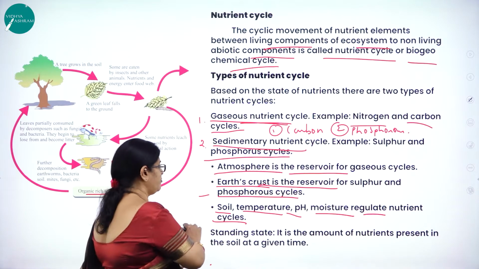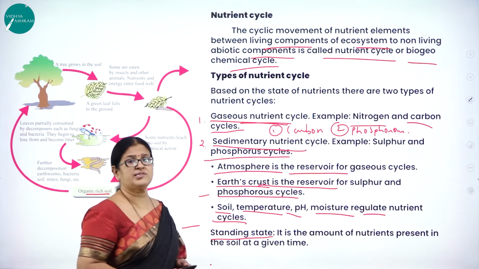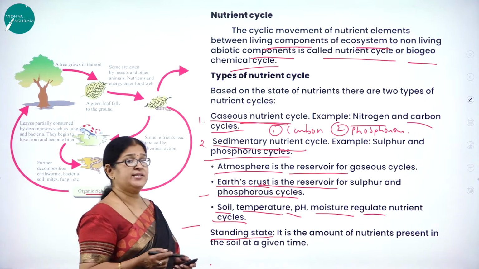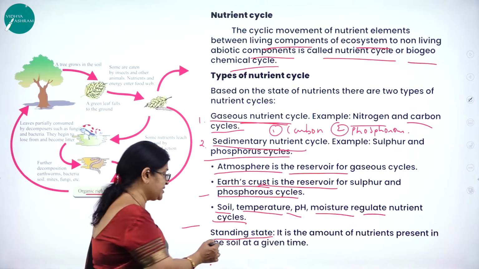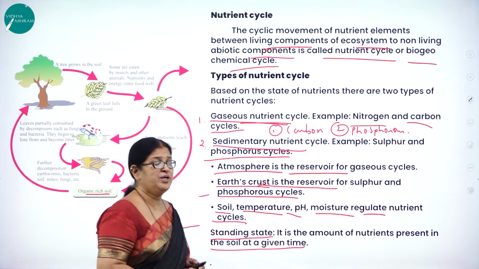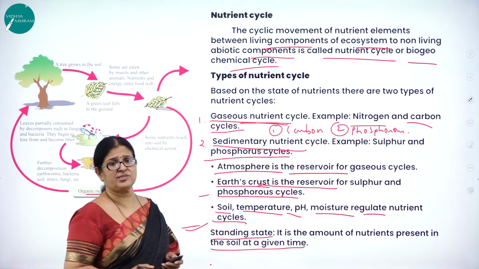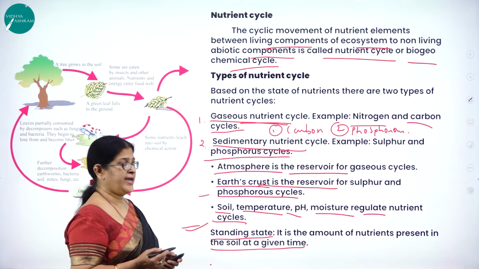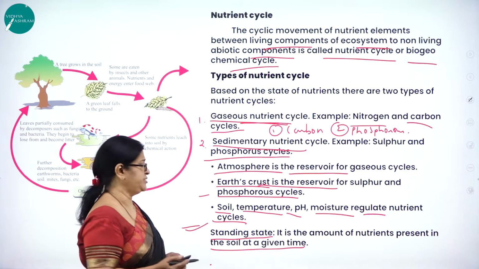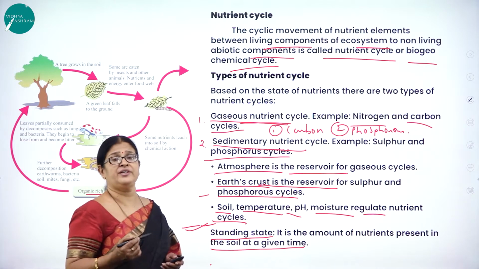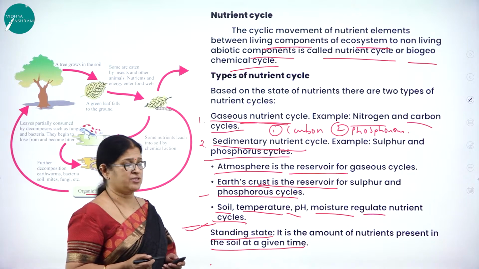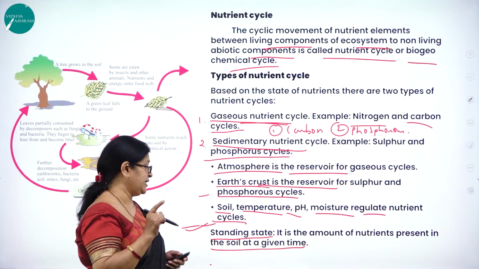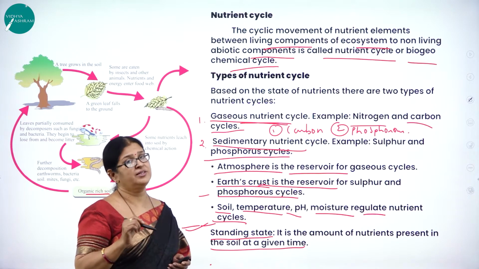Now let us understand one very important term called standing state. So what is standing state? It is the amount of nutrients present in the soil at a given time. So this is one word which is usually asked in the exam. Standing state, standing crop is usually asked in your PU board examination. So what is standing state? Define, or what is standing state? They will ask. It is the amount of nutrients present in the soil at a given time.